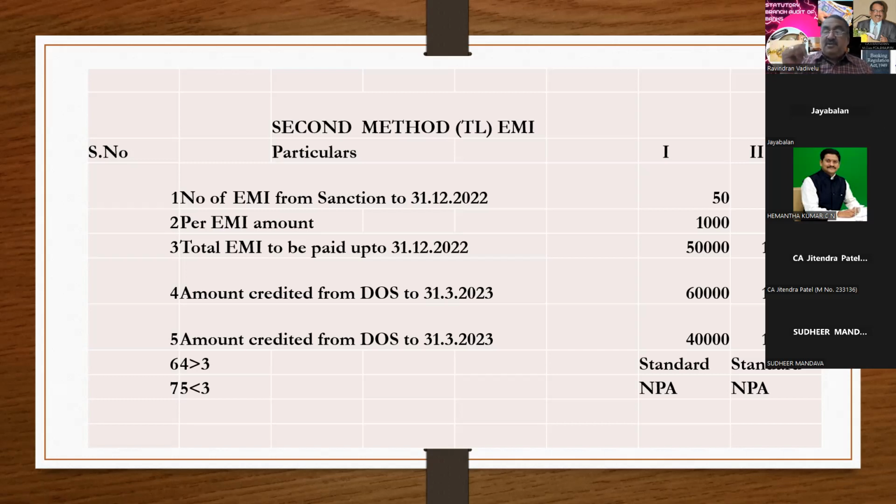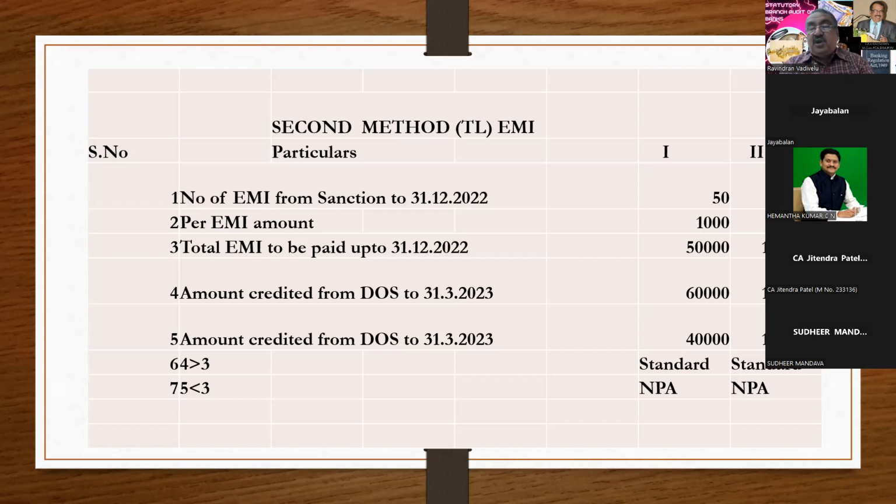If the subsidy is adjusted between the 4th year and 5th year, 75% can be transferred to the loan account. The remaining 25% has to be returned to the government. And if the loan period crosses 5 years, then the full subsidy can be given credit to the loan account. This transfer of 50% or 75% will be clearly mentioned in the sanction letter, whether it is 60% or 40% or 30% or 70%. So the branch has to act according to the sanction letter given by the government with reference to subsidy.